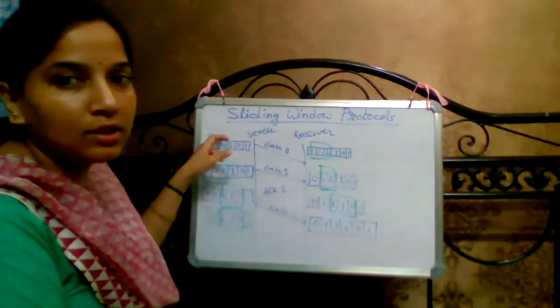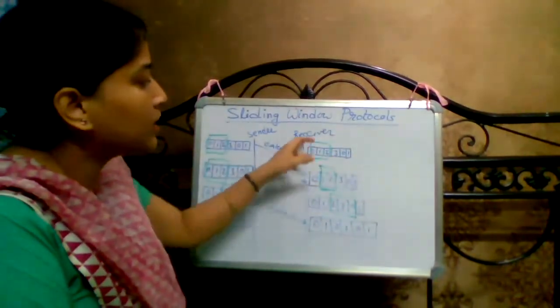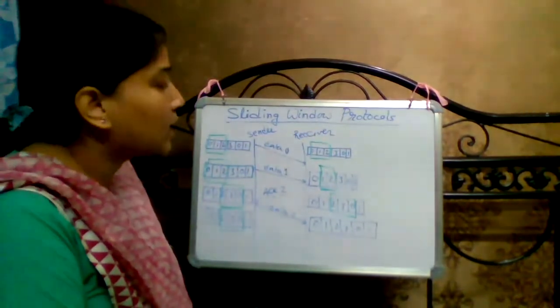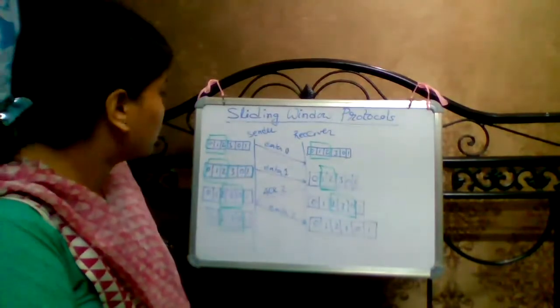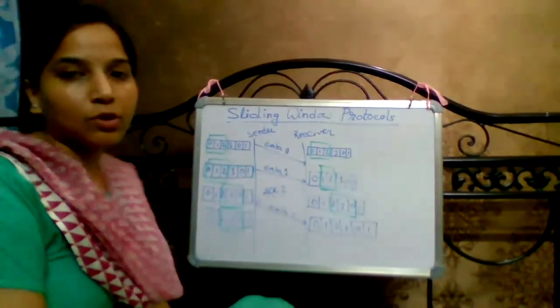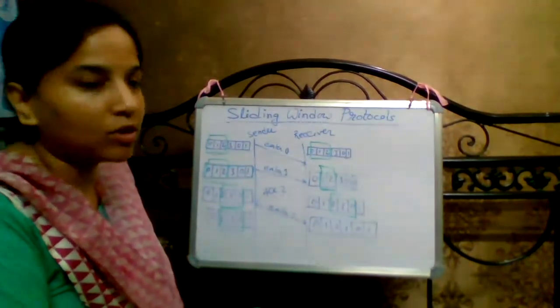That particular thing is known as the sender side window, or sending window, and when this particular window is used by the receiver, it is known as the receiving window. Okay, the main feature of the sliding window protocol is the sequence number of the frame or data.